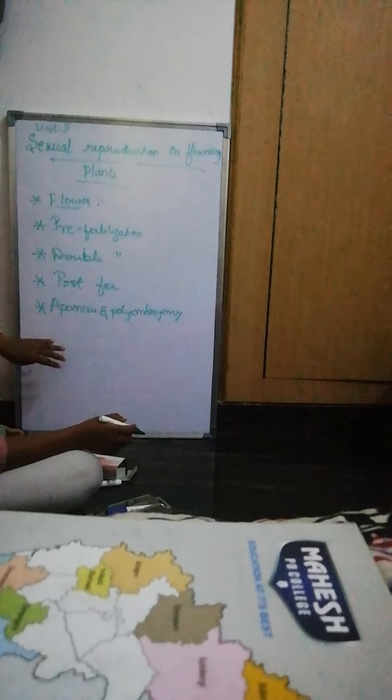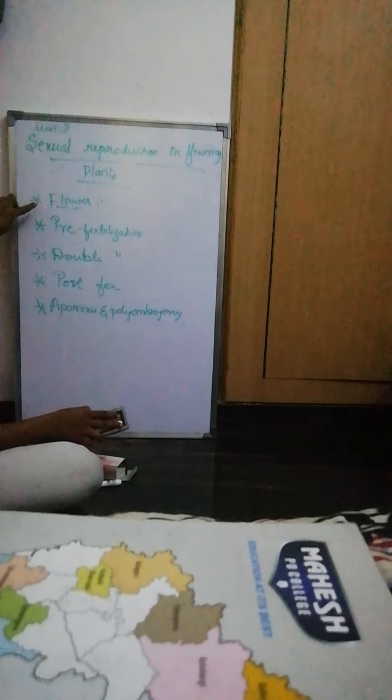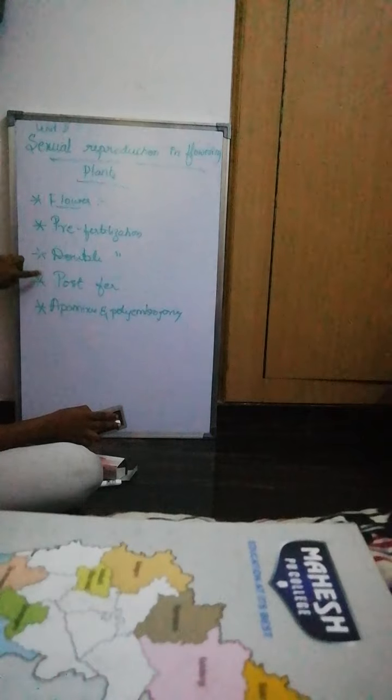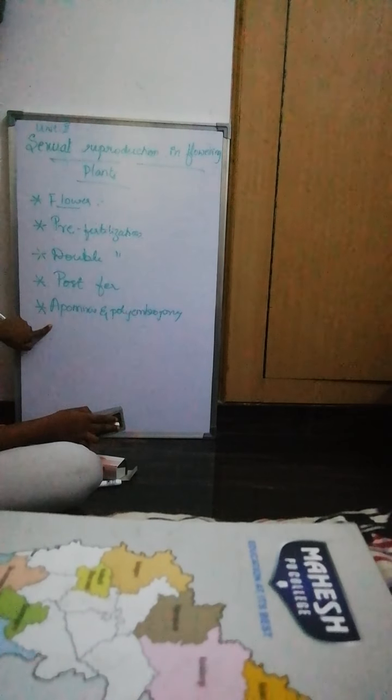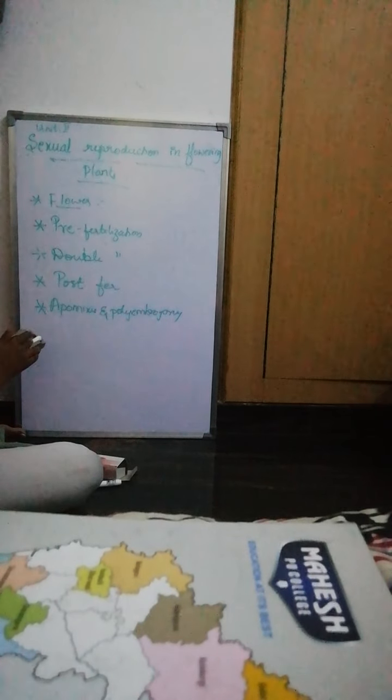So these are the topics to be covered in this lesson. Understood? You are going to learn about the flower, pre-fertilization, double fertilization, post-fertilization, and apomixis and polyembryony.